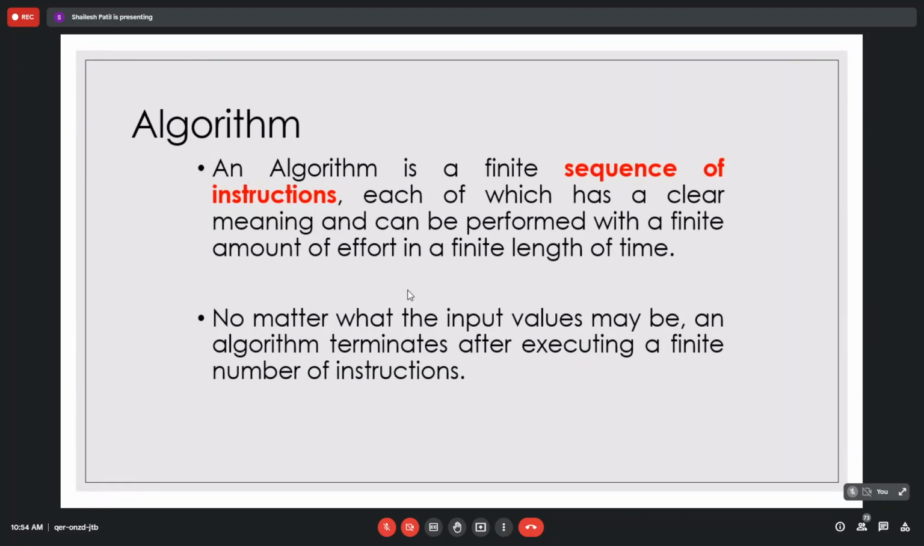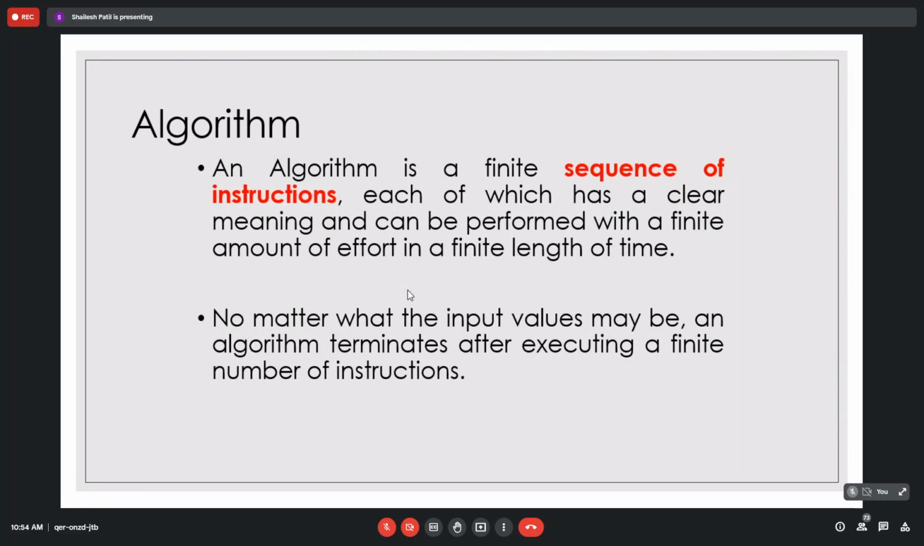Algorithm means what? It is a sequence of finite instructions. It should be clear and meaningful and can be performed in a finite amount of time. A program is related to the algorithm. When you program something, first we have to write the steps, and that is called an algorithm.